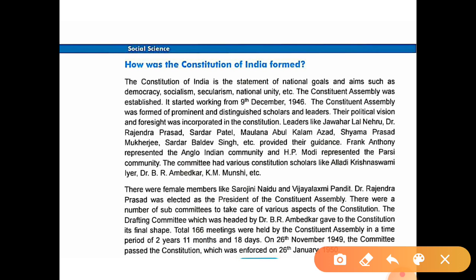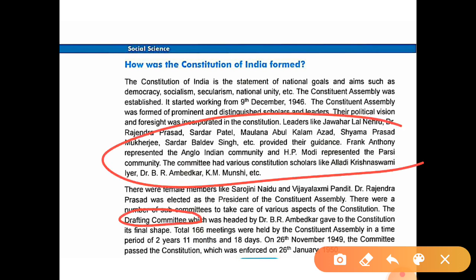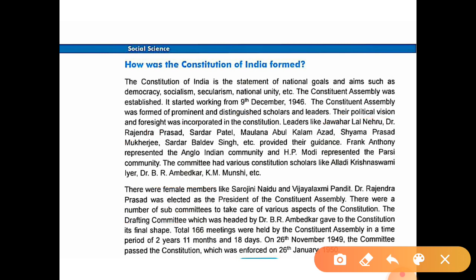Okay, the drafting committee which was headed by Dr. B.R. Ambedkar gave the constitution its final shape. Okay, the drafting committee, drafting which means after the discussion of all the above mentioned leaders, the drafting committee wrote the whole constitution systematically.